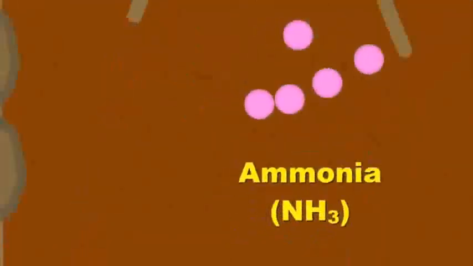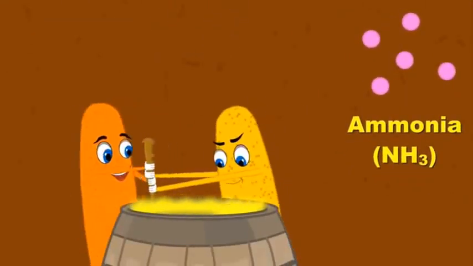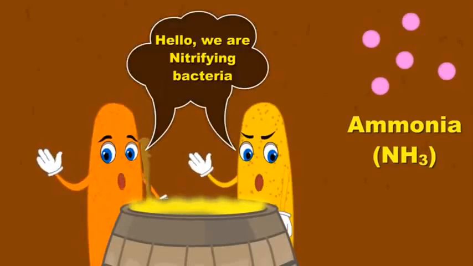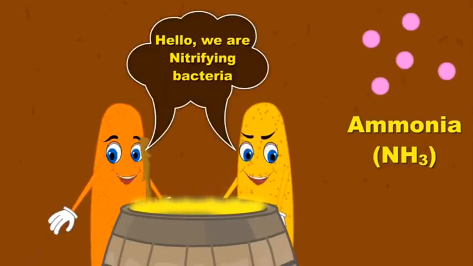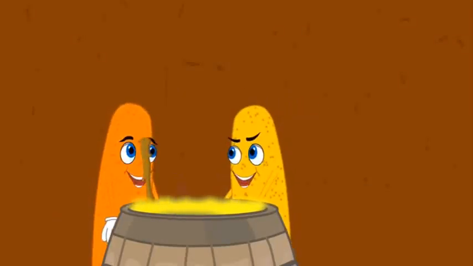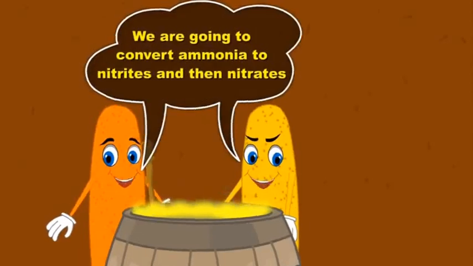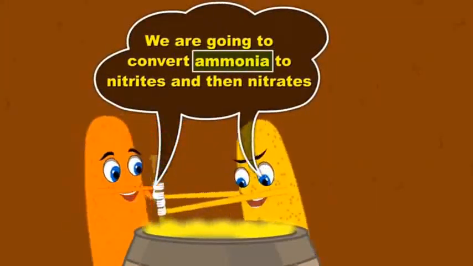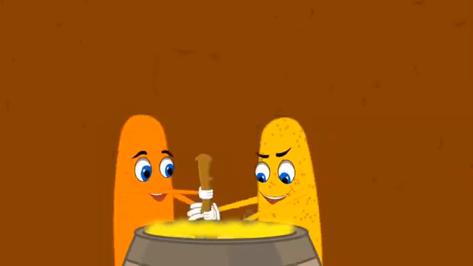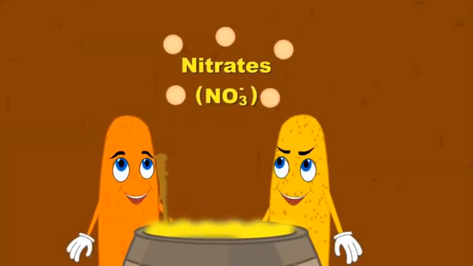NH3 or ammonia goes to the next set of bacteria. These bacteria, what they do? They convert ammonia into the usable form. They are nitrifying bacteria, and they convert this ammonia into nitrates and nitrites. Let us see how it works. First, they convert into nitrites, that is NO2, and later on it can also be converted into nitrates, that is NO3.